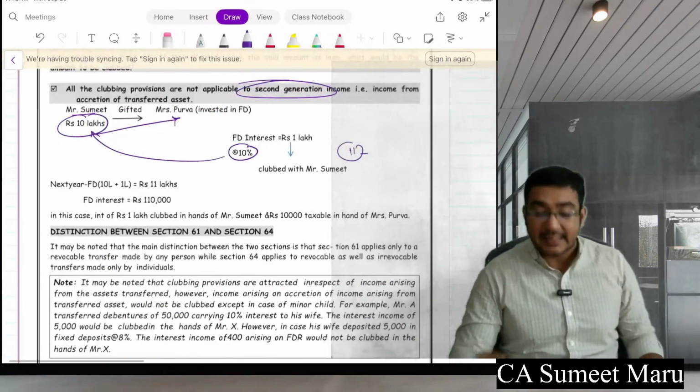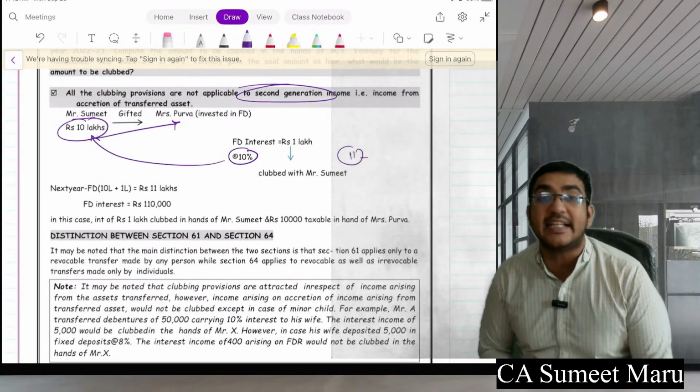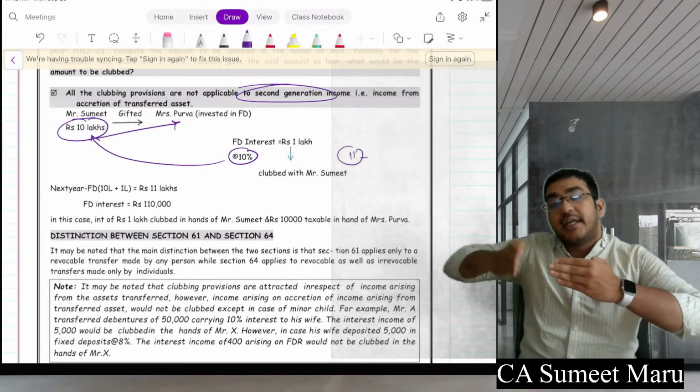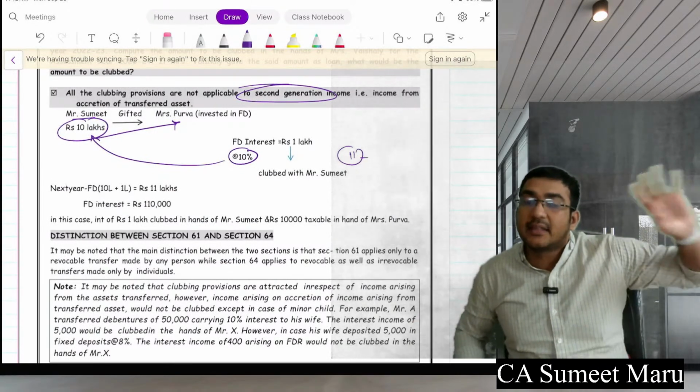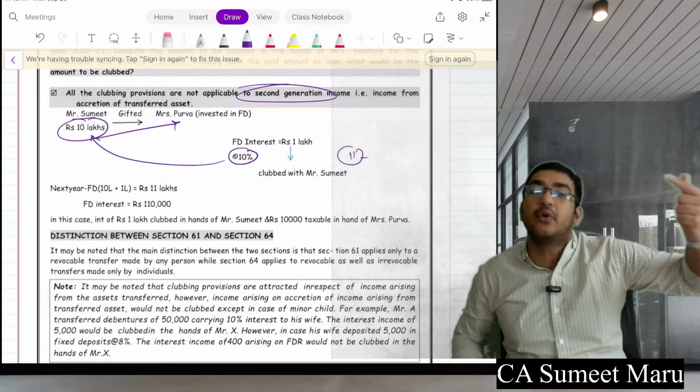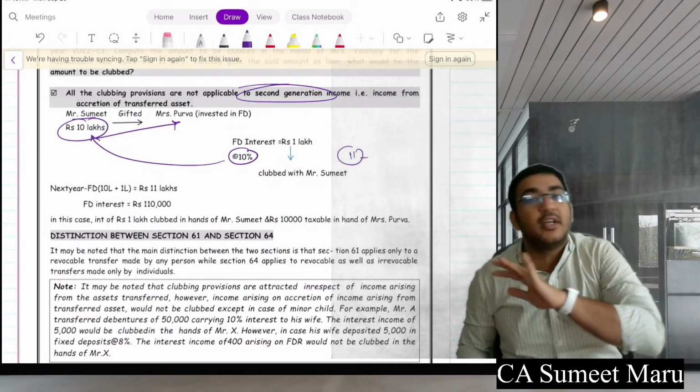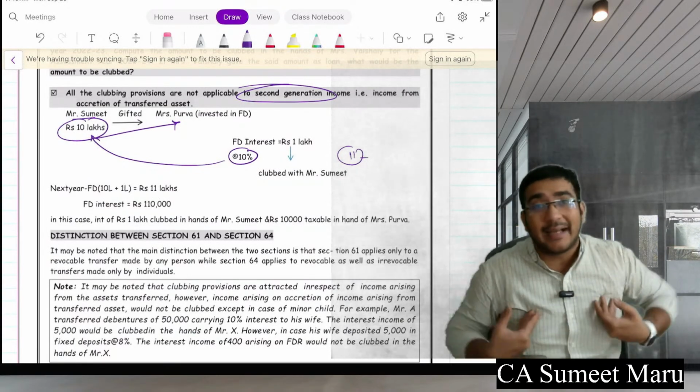Have I left anything? Yes, the last part of the chapter which talks about second generation income. If you generate income on income, in that case only the basic income, which was the first income that was clubbed, will continue to be clubbed. The income on income, the extra income, will not be clubbed. I have given you an example of myself.